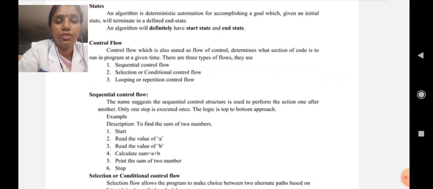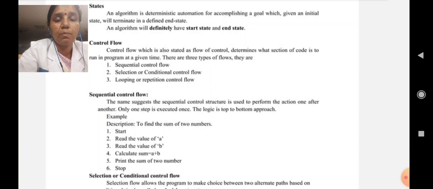In sequential control, the topic of the example is to find the sum of two numbers. First, the algorithm will always start with the start keyword, and then read the value of a. Here in Python, the input is obtained by reading the value of a and reading the value of b, because we need two values for addition. So first we get two inputs.